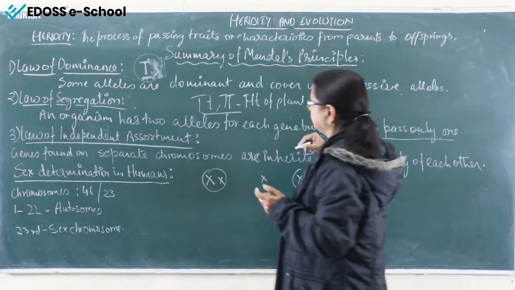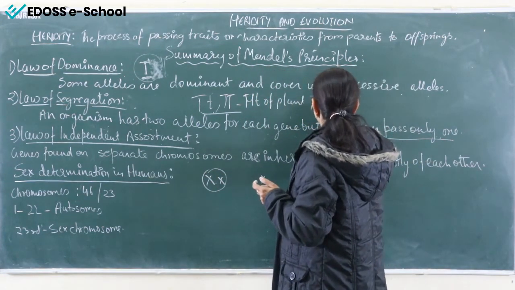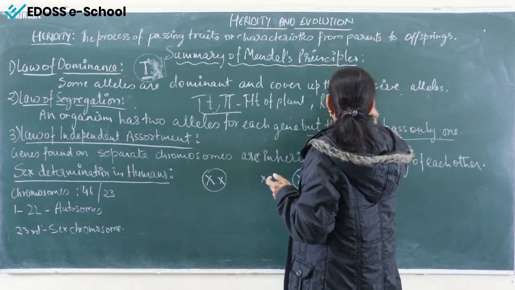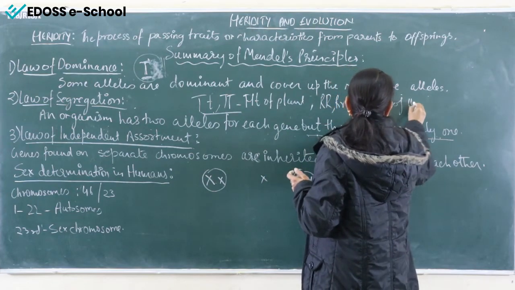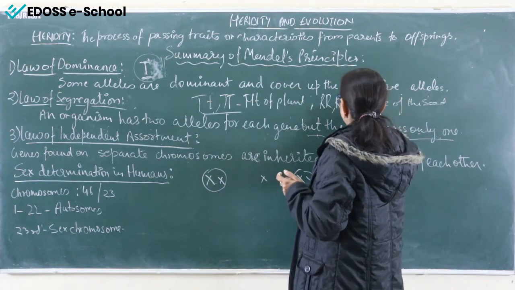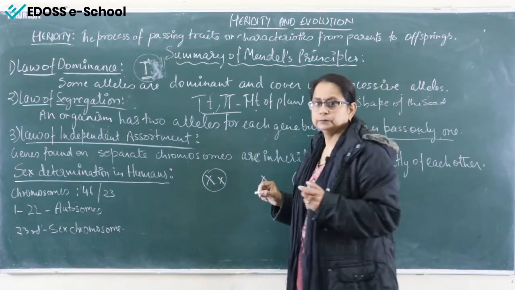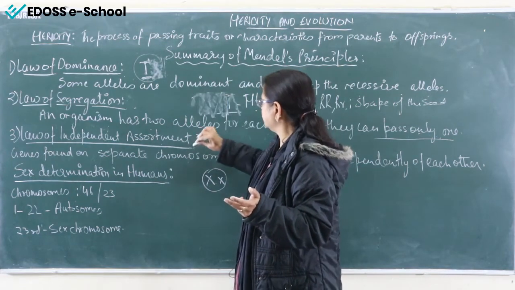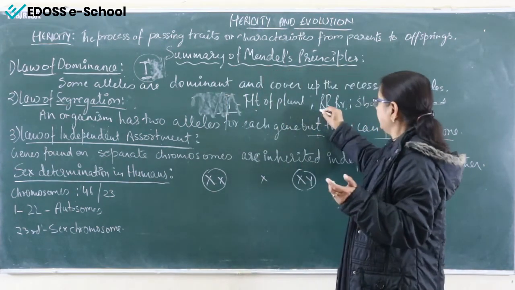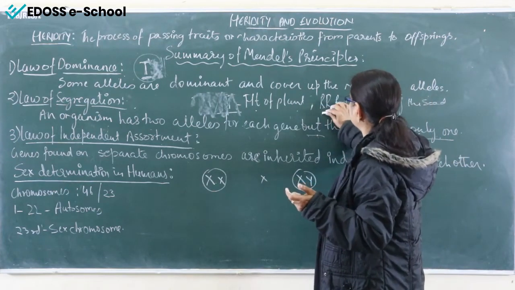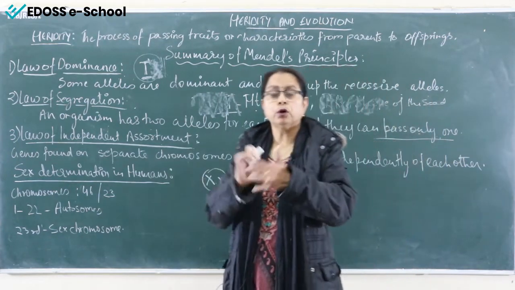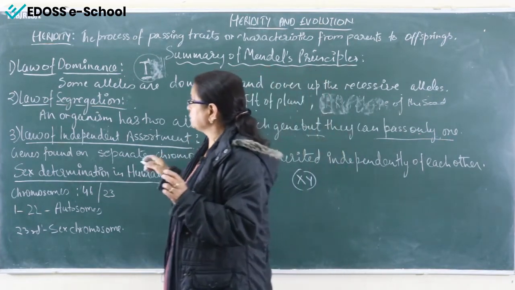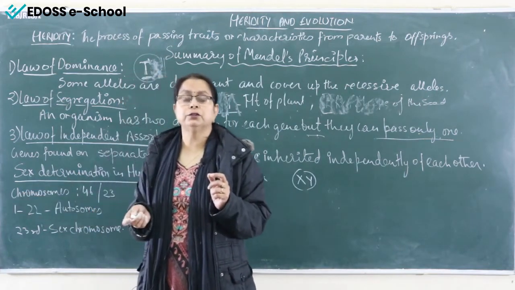Right? And in another section, we'll take Rr. That means the shape of the seed, round or wrinkled. If we take them together, like in a dihybrid cross, then no one allele of one gene affects the expression of another allele of another gene. Both are independent. Never consider the presence or absence of any dominant or recessive gene of the one gene.